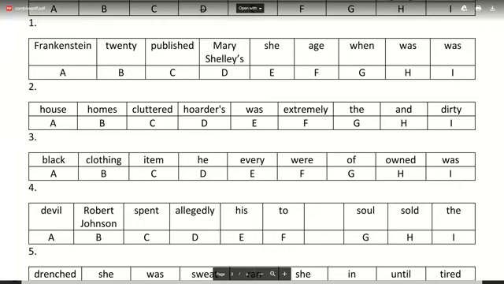So let's do number one together. Mary Shelley's Frankenstein was published when she was 20. So what you don't need is age. Try doing the next one. House, homes, cluttered, hoarders, was, extremely, the, and, dirty. Try doing number two now. It's house, homes, cluttered, hoarders, was, extremely, the, and, dirty.